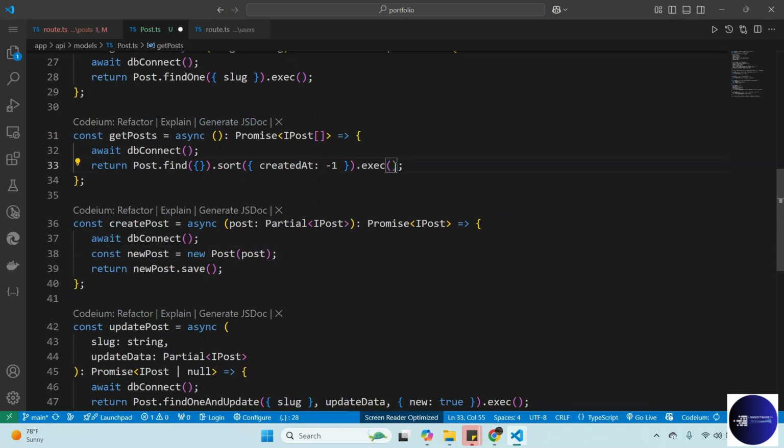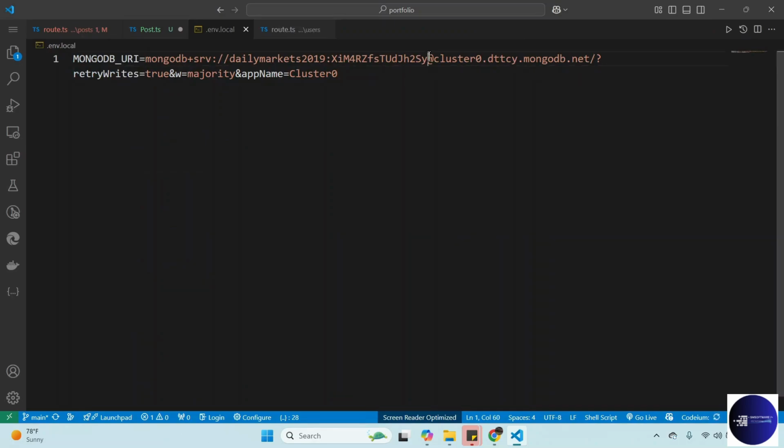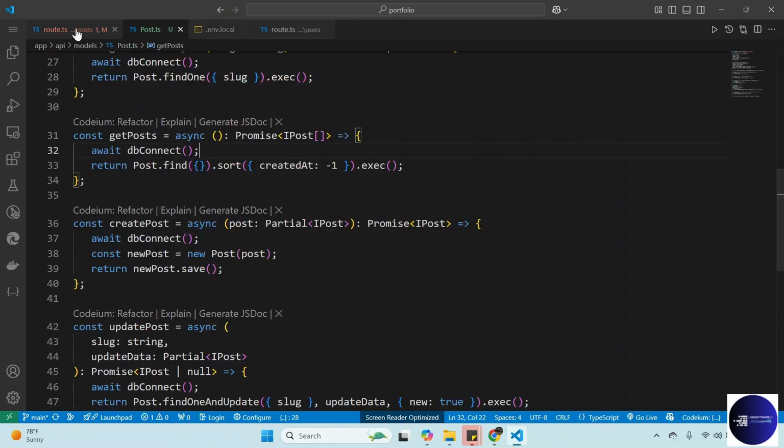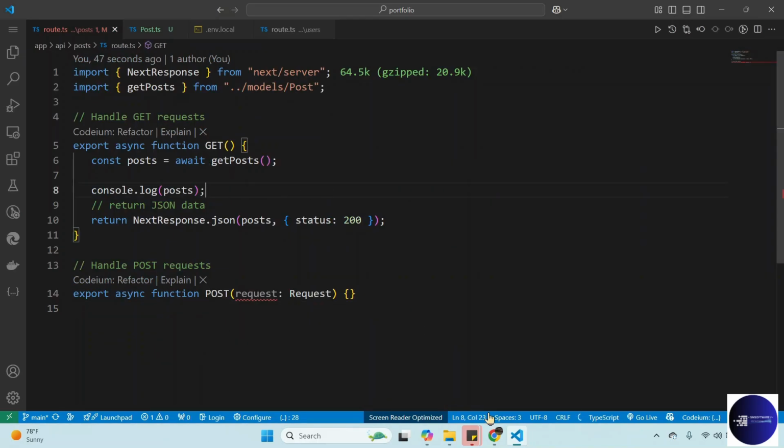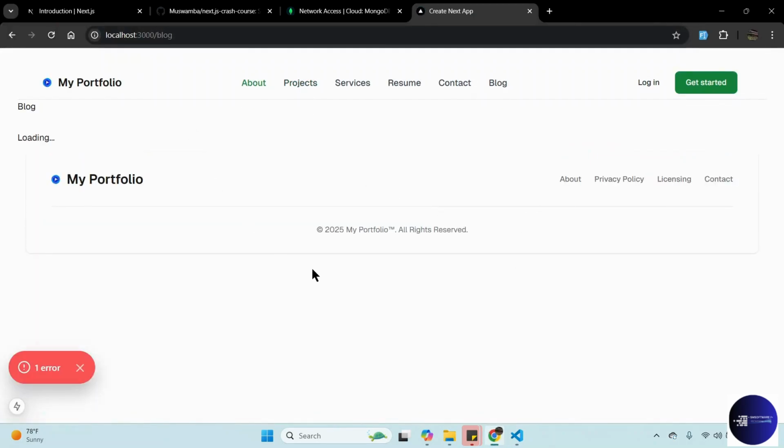For example, you can try to trick that error. Just go and change the password. Just add xxx here. Change the password, and then this one doesn't matter. And try to go back to our browser. So this will trick an error because the connection failed.